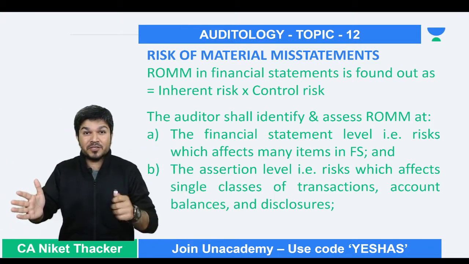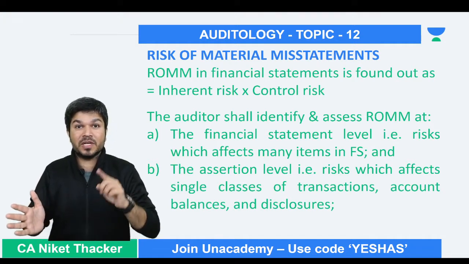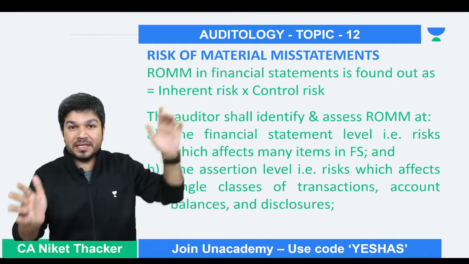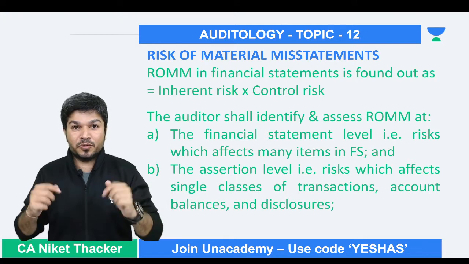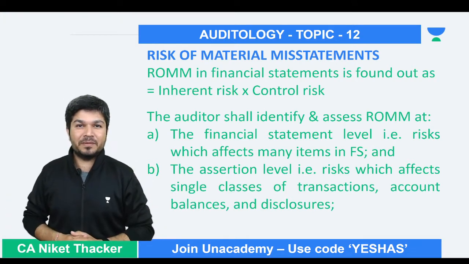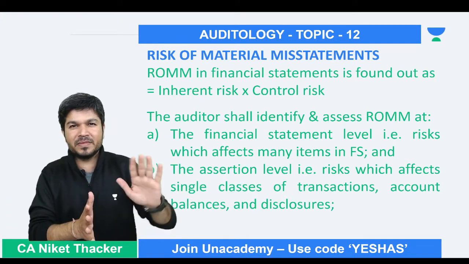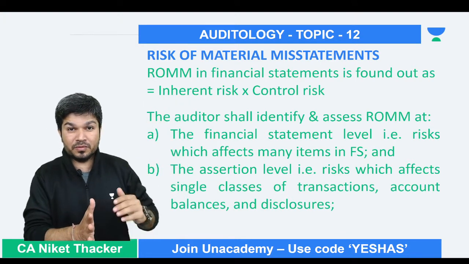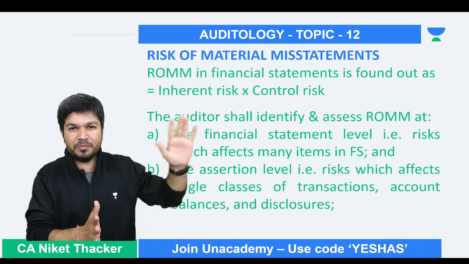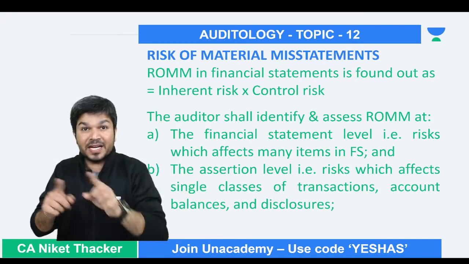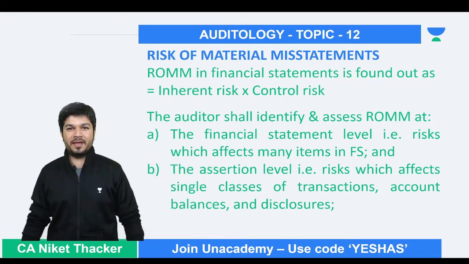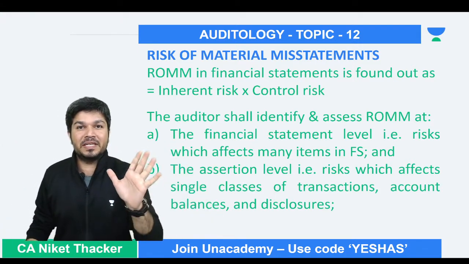Yes, sir, they have passed through the controls, because after the controls were implemented by management, then these financials were ready. So to find out your risk of material misstatement, it's inherent risk, that is quality of people, quality of environment, and control risk. How are the controls? That is giving you risk of material misstatement.